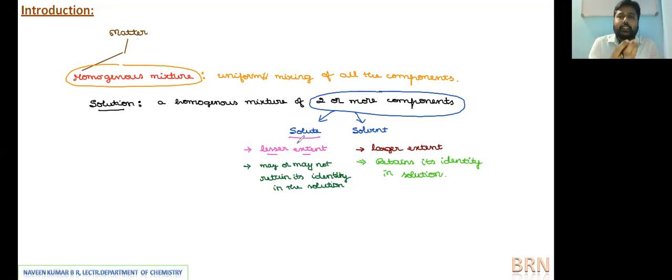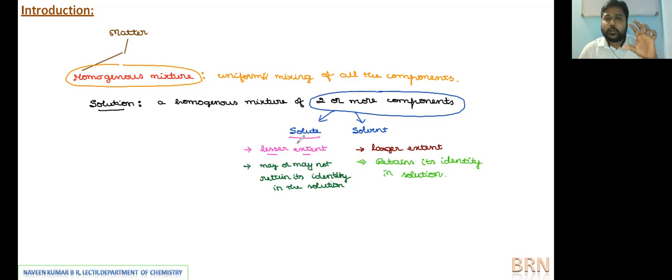For example, if I take a little quantity of sugar, which is in the solid physical phase, and if I add that into a glass of water, where water is a liquid component, right? So after adding solid sugar into the liquid water, after some time we cannot see the crystals in the same particle size present in the solution. So the solid may not be seen as solid in the solution, but the liquid water remains as liquid only, right? This is just an example I'm taking to illustrate the information.